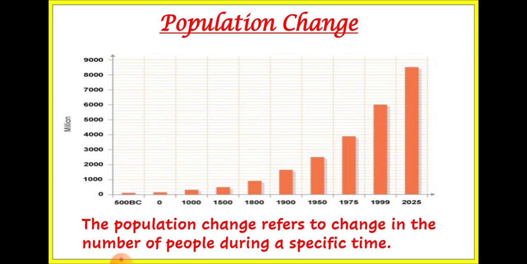That means the population change refers to the change in the number of people during a specific time. We can also take an example like from 2000 till 2020. What was the population in 2000 and what is the population in 2020? This is also a change. Now the population has increased. So this is only known as the population change. We can choose any time.